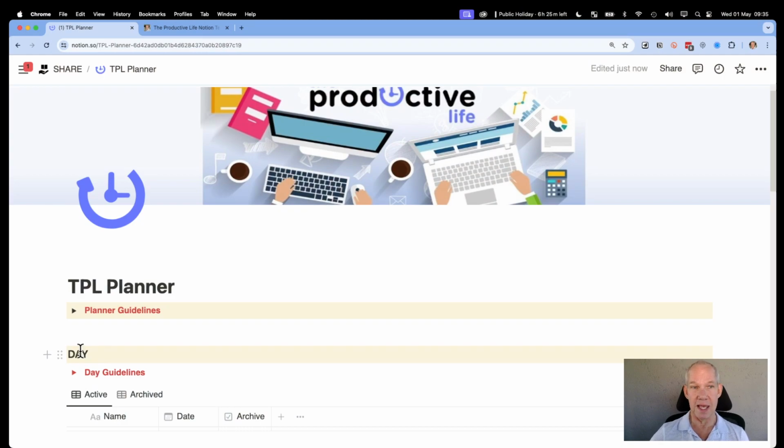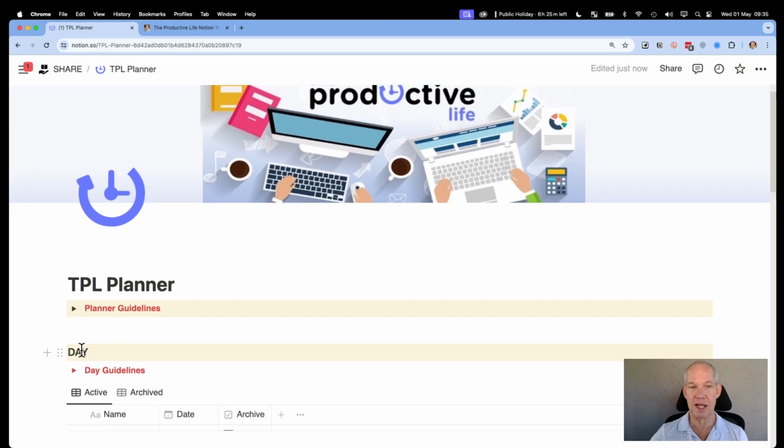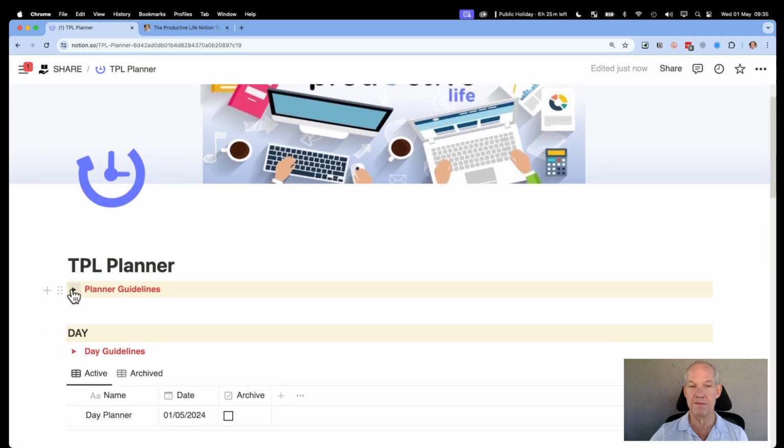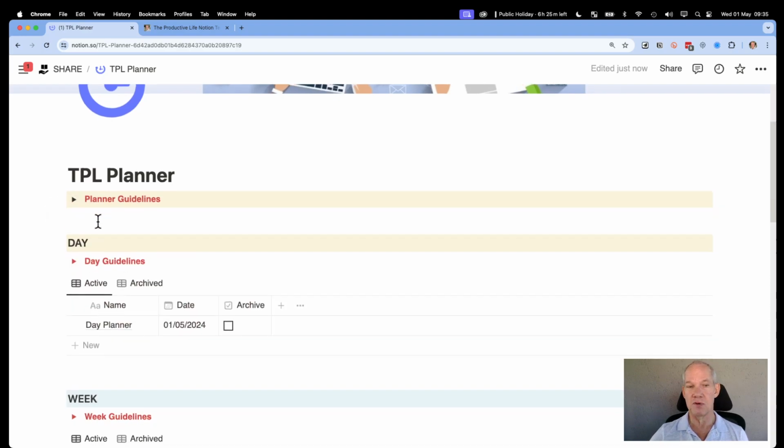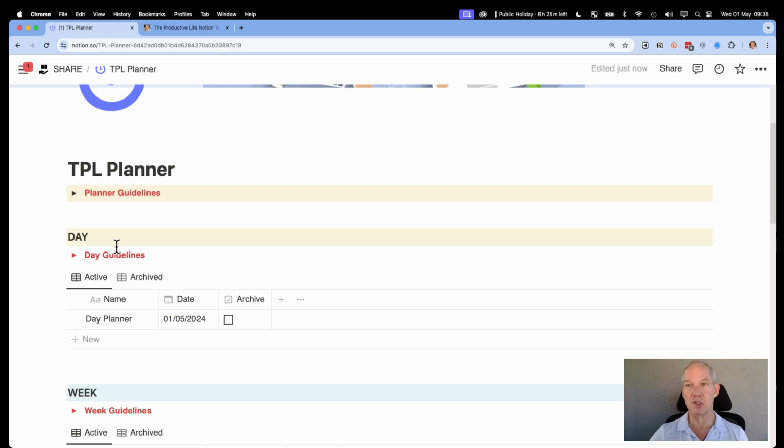This is in the app Notion, arguably the best productivity app on the market that's ever been around. And it's no secret that I run my life in Notion. And this is what the planner looks like. It has full guidelines for you to know exactly what to do with each of the various sections. So when you come, you'll see there's 5 different sections. I outlined them, which is day, week, month, year, decade.